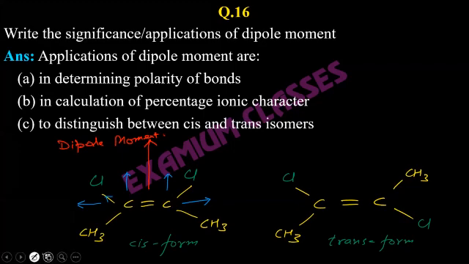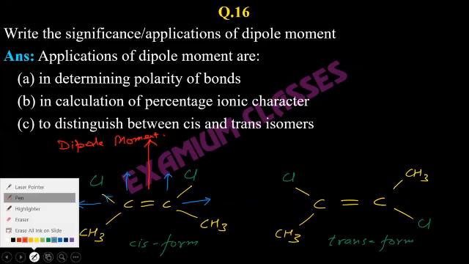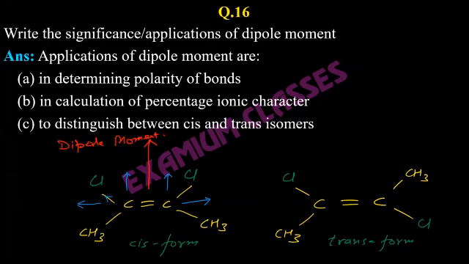Now if we consider the trans form, in trans form the dipole moment will be like this. So the horizontal component gets cancelled out, and the major part of the vertical component also gets cancelled out because they are in opposite directions. So this molecule becomes almost a non-polar molecule.